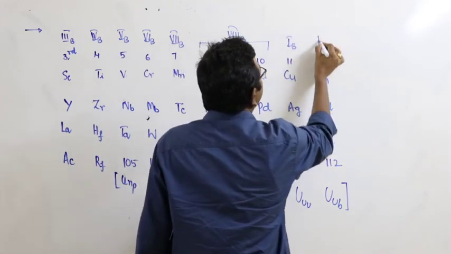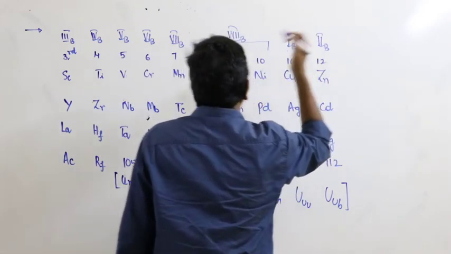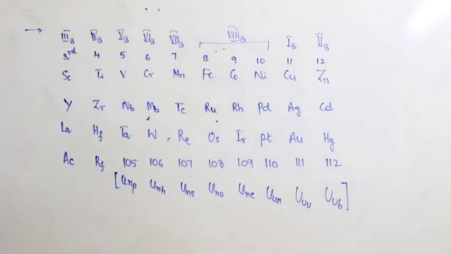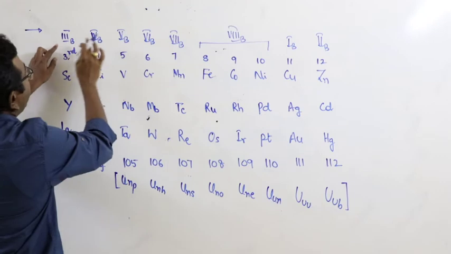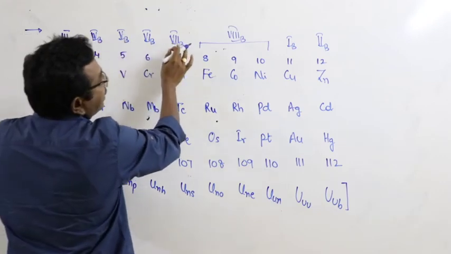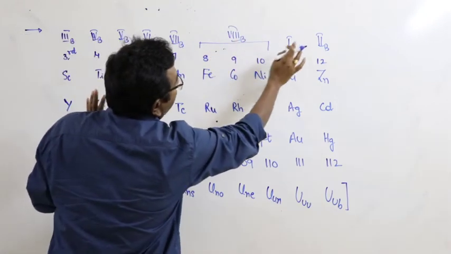And this is first B and this is second B.